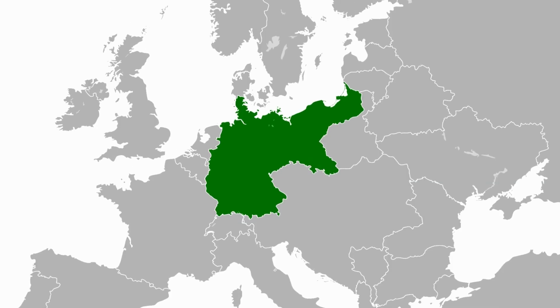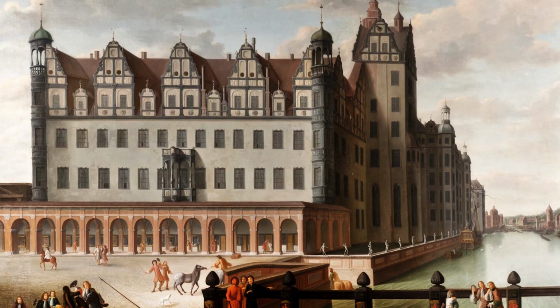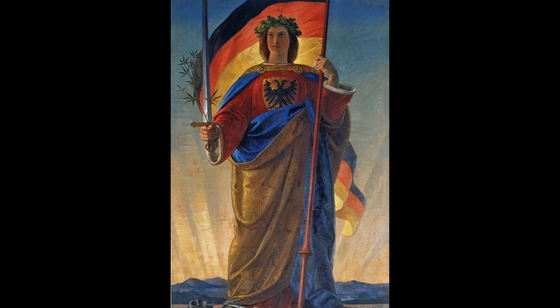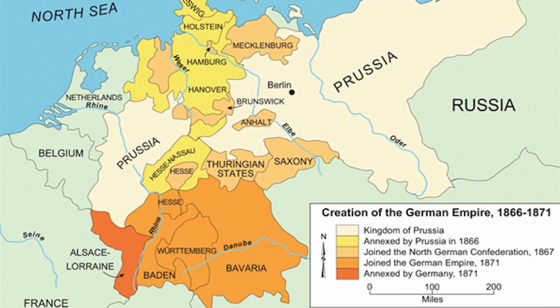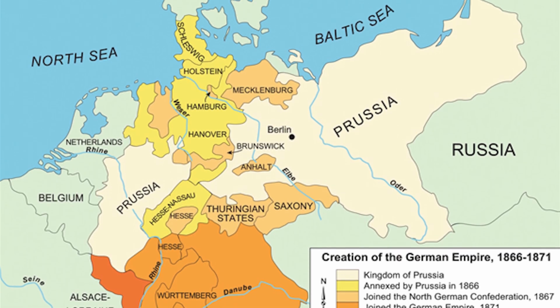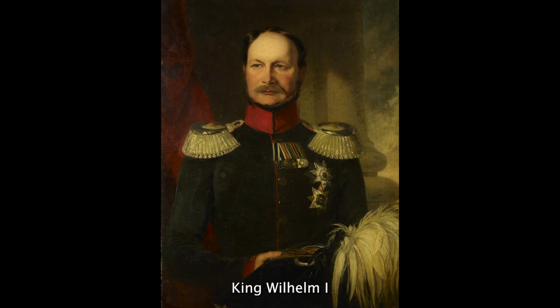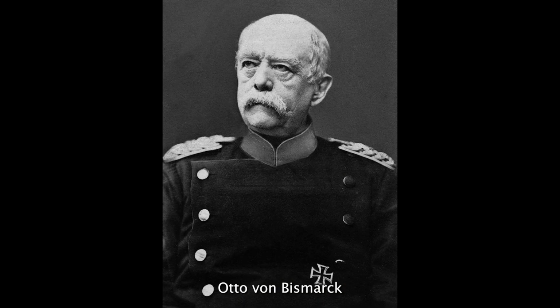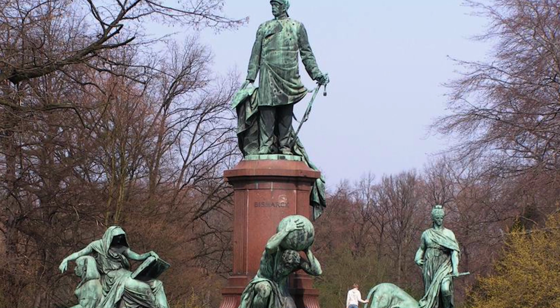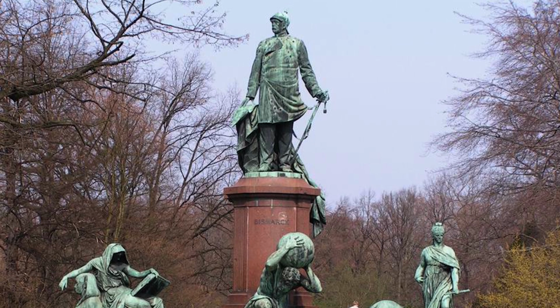To understand Germany, we need to understand a bit of background knowledge with the creation of the German Empire. Before 1871, there was actually no country called Germany. Instead, you had a collection of dozens of small states which had a similar language and culture. The largest and most powerful of these Germanic states was Prussia, which was ruled by King Wilhelm I, and his most important advisor, Otto von Bismarck, the minister-president.